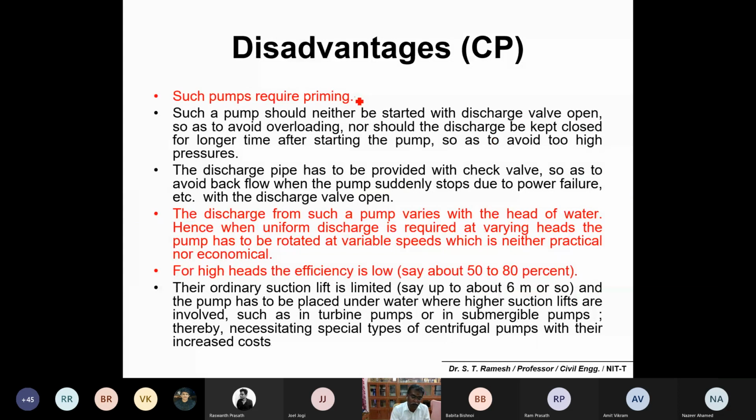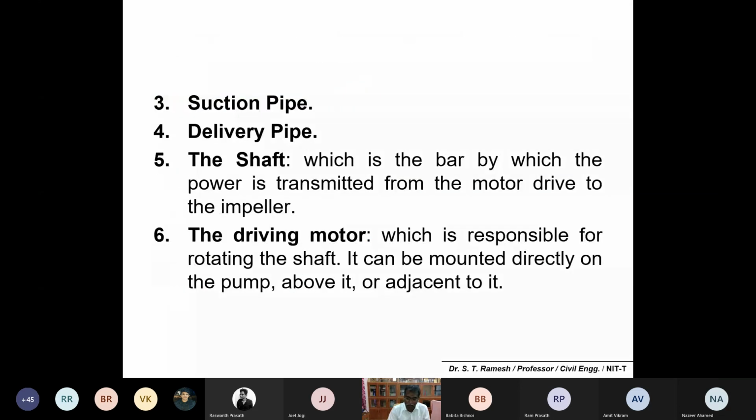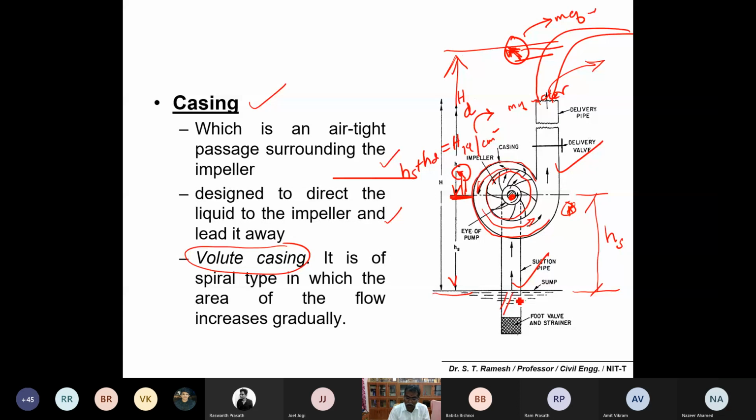There are some drawbacks also, and a very important drawback is priming. Probably you have come across it. In centrifugal pumps, in the bottom of the suction pipe, they may use one-way valves, so the suction head is always filled with water. This is called a foot valve. It is a one-way valve which opens and allows water to flow into the suction pipe. If you switch on the pump, it automatically closes.